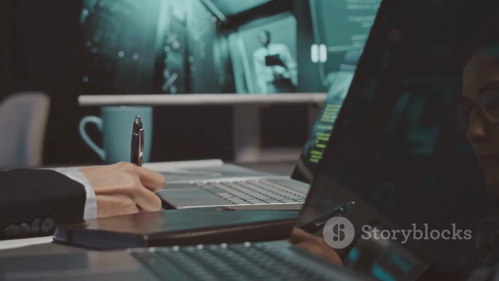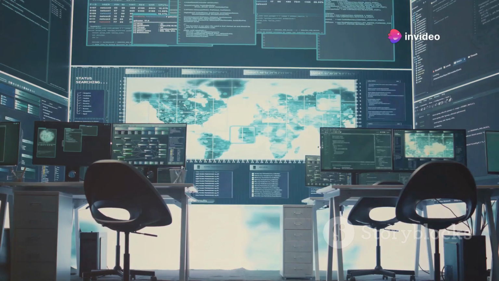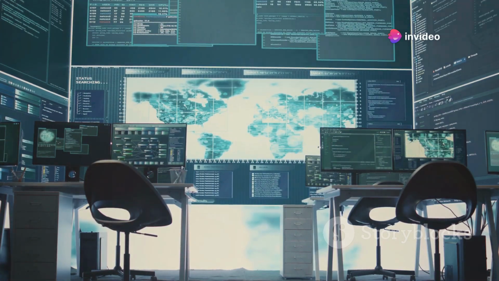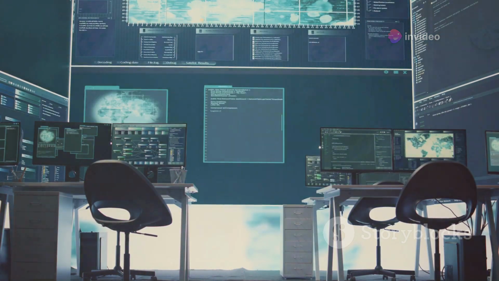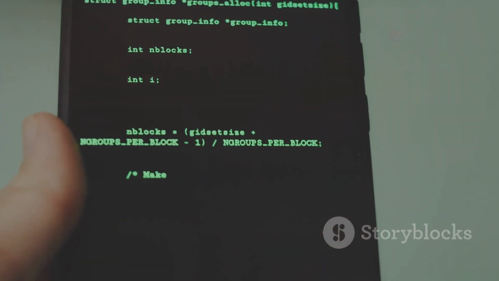Kali Linux is the go-to operating system for security professionals and ethical hackers. It comes preloaded with a vast array of tools, making it a one-stop shop for all your cybersecurity needs. From basic network scanning to advanced penetration testing, Kali Linux has got you covered.